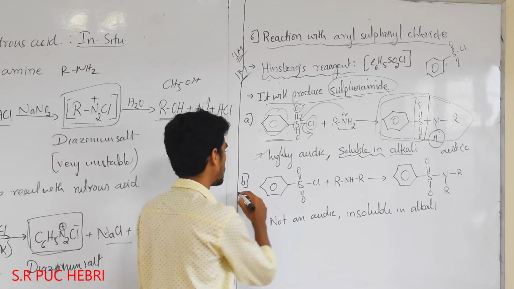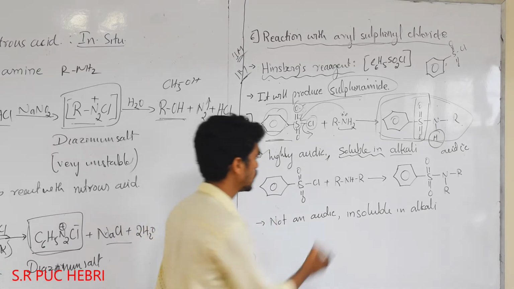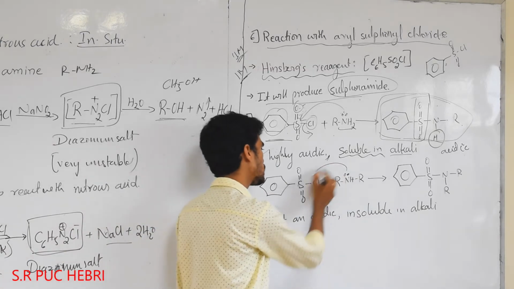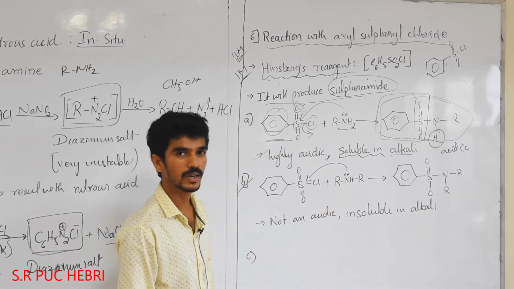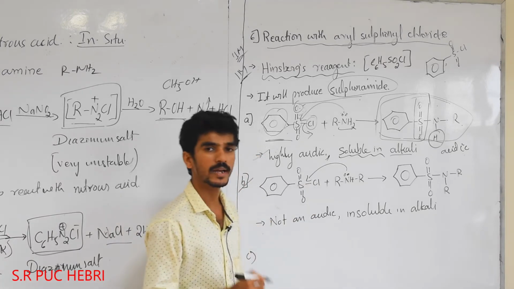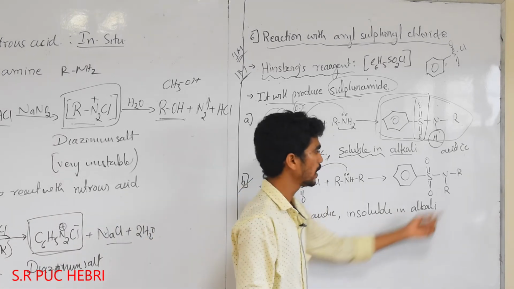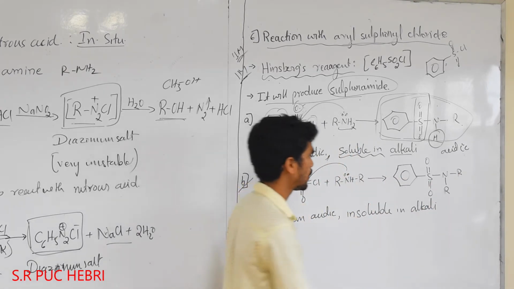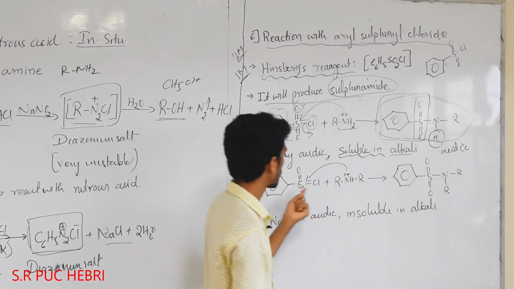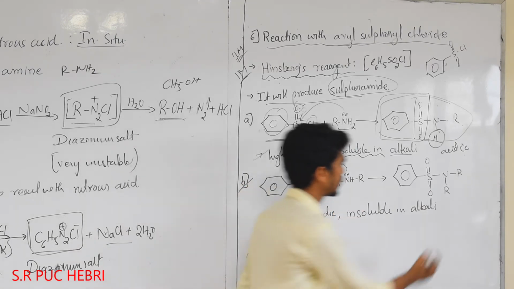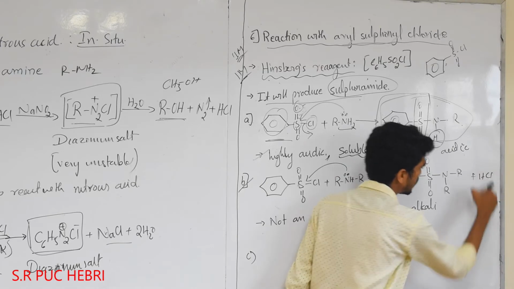Go for the secondary amine, the reaction is also possible. Why? Because here nitrogen has a lone pair of electrons, and it attacks the sulfonyl sulfur. Sulfur gets attacked, and it will give the N,N disubstituted sulfonamide. Here chlorine takes the hydrogen and eliminates as HCl, a side product.